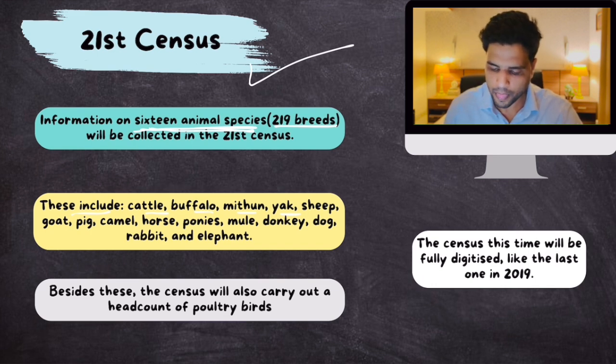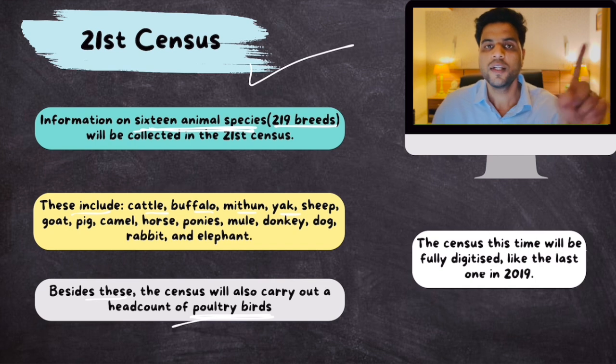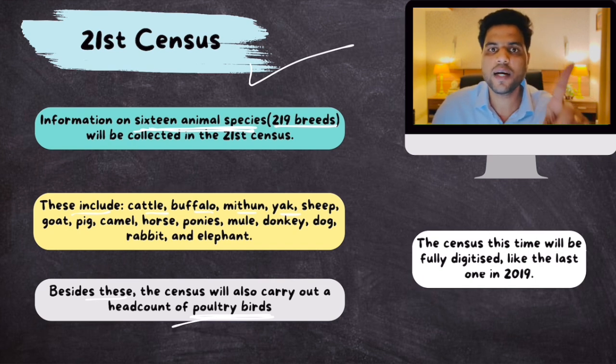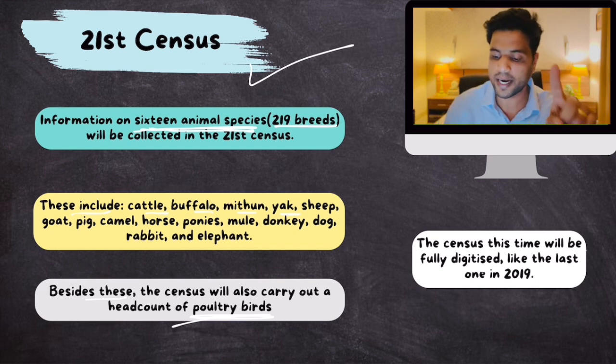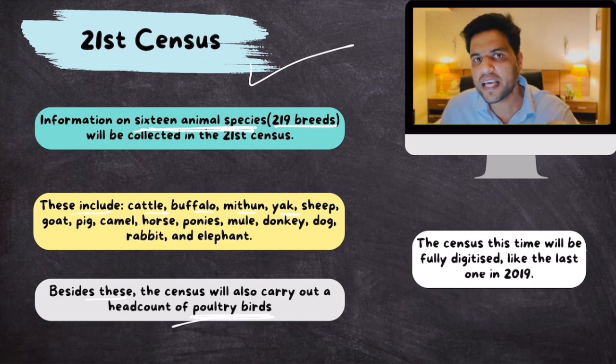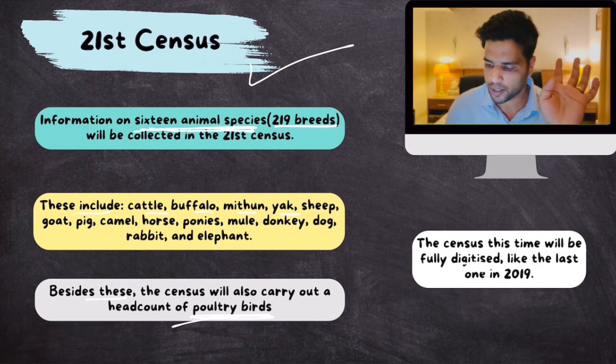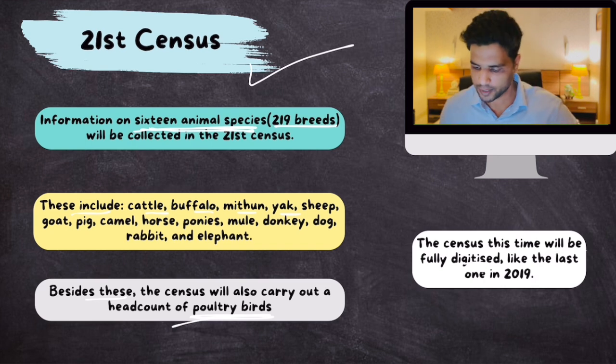Clear? Now, besides these, the census will also carry out a head count of poultry birds. So poultry birds would also be counted. Now, the census this time will be fully digitized. Just remember this fact. The first livestock census that was fully digitized was the 20th livestock census in 2019, and the 21st livestock census, which is being conducted in 2024, is also fully digitized. So remember this part: fully digitized.